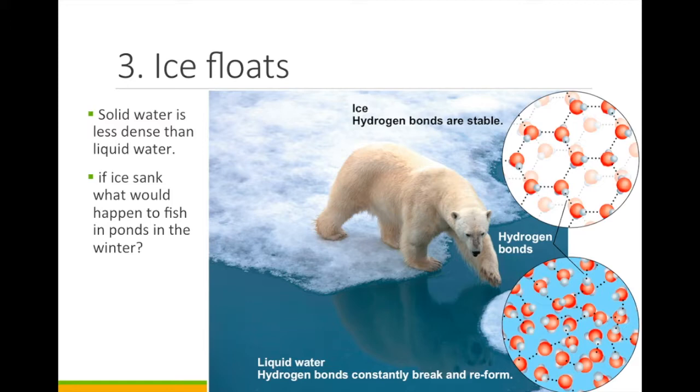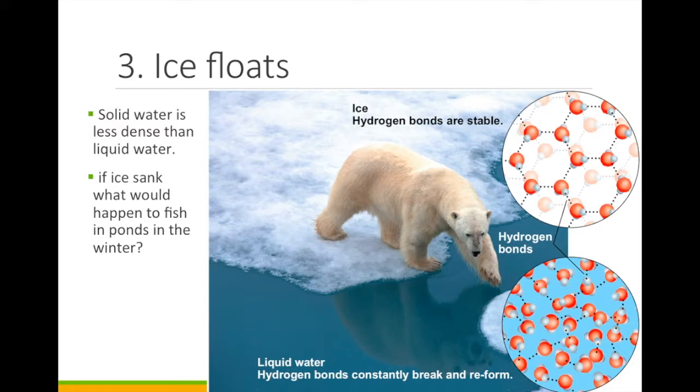If you look at the two circles on the right, the circle on the top is ice, and the molecules are spread apart. This is because they are all hydrogen bonded, and that keeps them apart. The picture on the bottom is liquid water, and the bonds are continually breaking and reforming. It requires heat to break hydrogen bonds. The ice does not have enough energy to break these bonds.